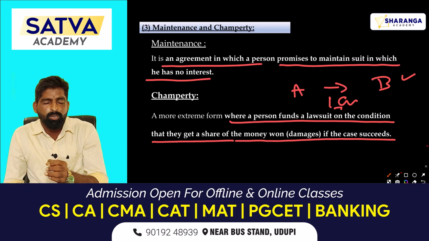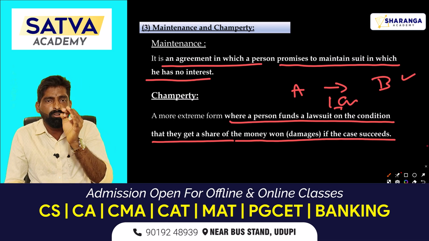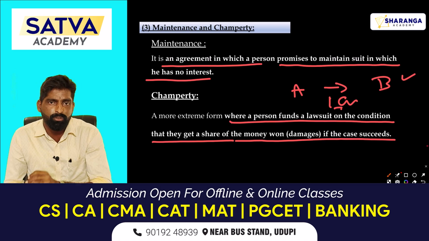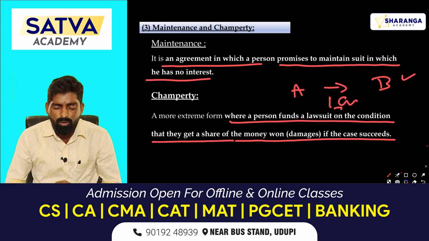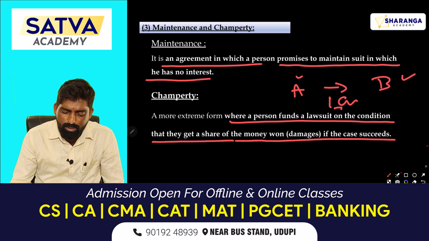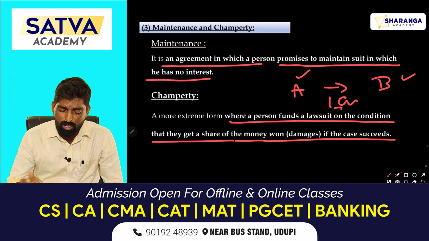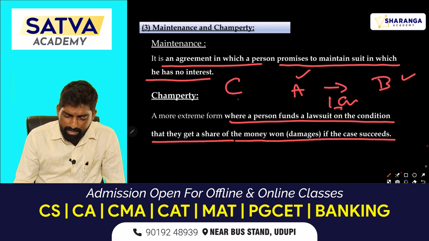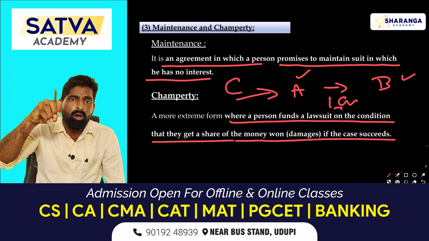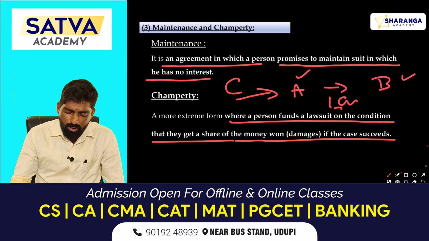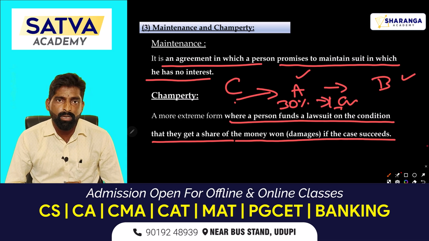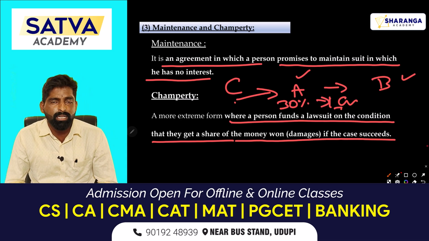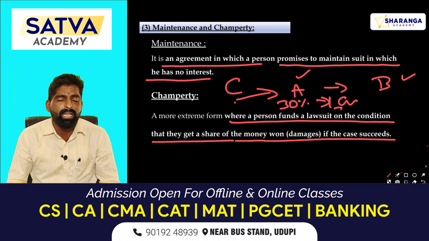When you file a case in a court of law, you have to give deposits, pay some court fees, and also appoint legal advisors and pay them fees. Assume A is not in a position to bear all those expenses. Now C comes in and suggests that he is ready to spend all the costs of the suit. In return, C is expecting a 30% commission out of the award money. Now this one is champerty. This one is strictly prohibited by Indian laws.